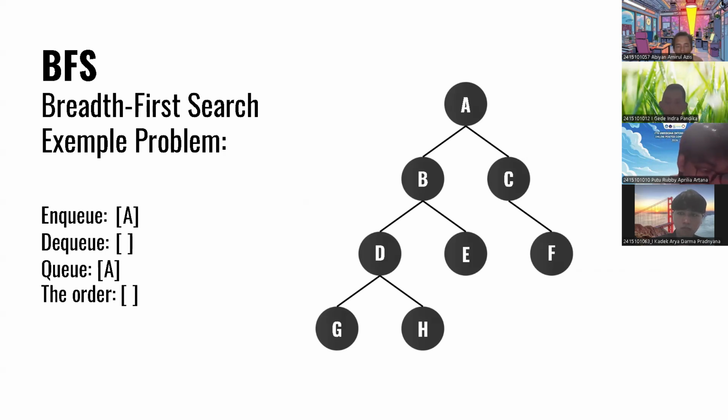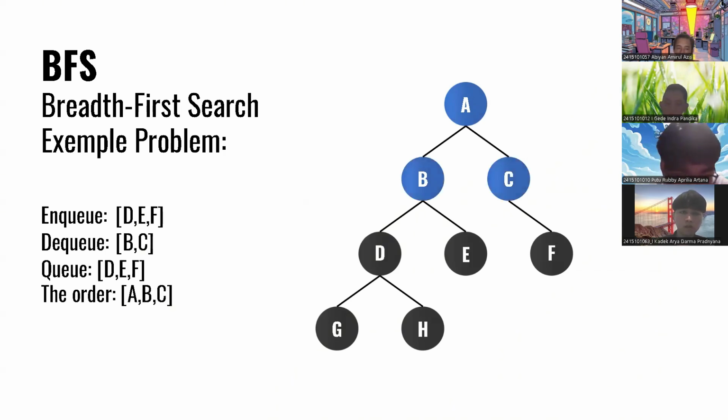So we have to NQ the A, and then, of course, the Q will be just A. After that, we can DQ the A from the Q, and then we can NQ the B, C to the Q, because the B and C are the children of the A. So the B and C will be NQ, and then the A will be DQ, and the Q will be just B and C. And of course, because the A is already DQ, the order will be just A.